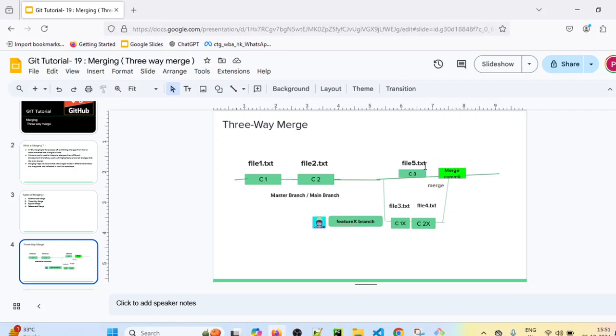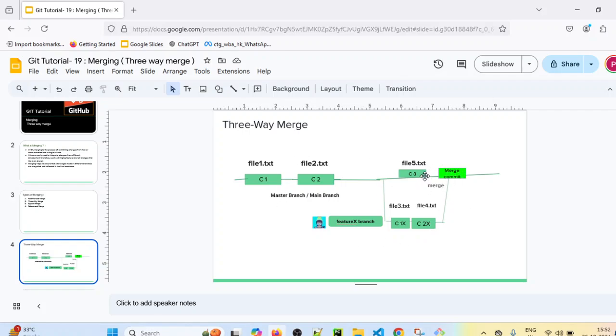That means after the feature X branch is created, there is some new commit present in the master branch. In such a situation, when we merge the feature X branch changes into the master branch, Git will automatically create one merge commit. This is called a three-way merge. So in total how many commits will be there? Let's say 1, 2, 3, 4, 5, and a total of 6 commits will be there in this scenario.